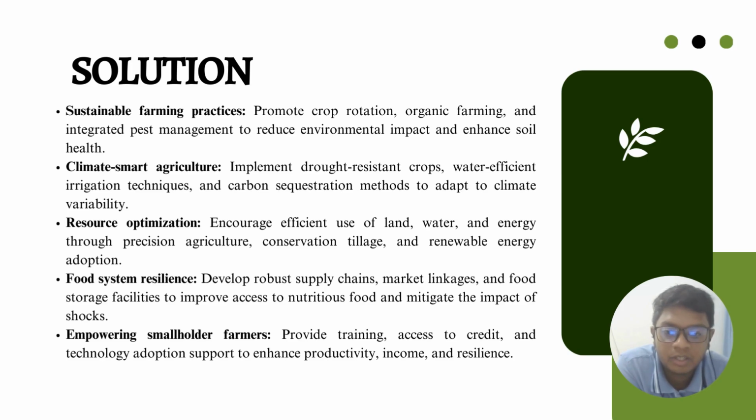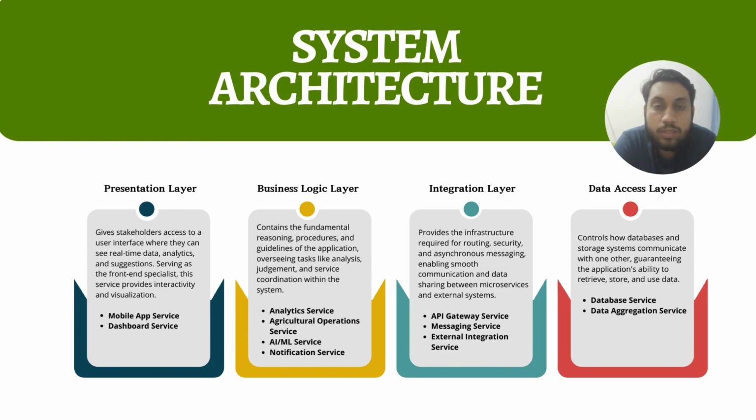Food system resilience, like developing robust supply chains, market linkages, and food storage facilities to improve access to nutritious food and mitigate the impact of shocks. And the last one is empowering smallholder farmers, like providing training, access to credit, and technology adoption support to enhance productivity, income, and resilience. So I'm going to talk about the system architecture of our system.